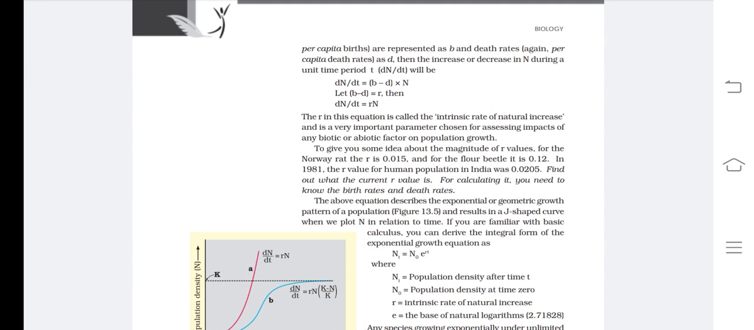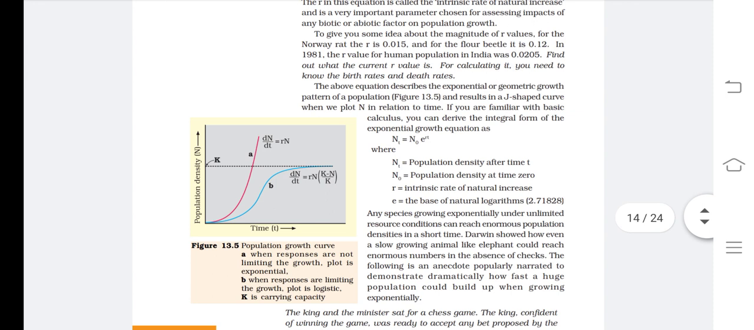We can say that for the rat found in Norway the value of r is 0.015. For the flour beetle the value of r is 0.12. For the human population in India in the year 1981 the value of r is 0.0205. If you want to find the current value of r for the current human population, then you must know the value of b as well as d, because r is equal to b minus d. Now see the graph, figure number 13.5.